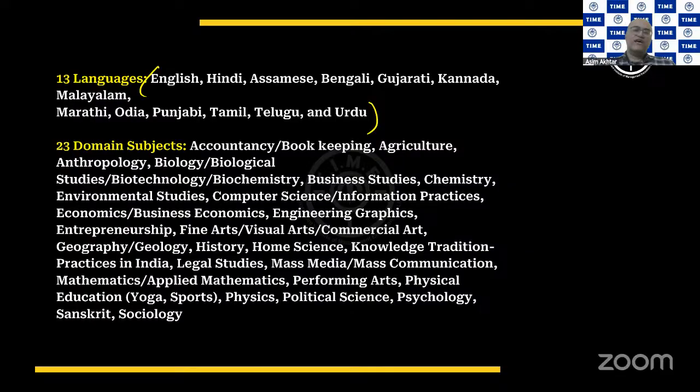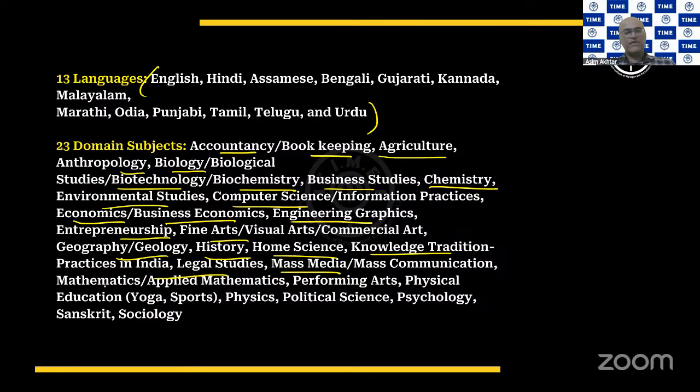It includes accountancy, bookkeeping, agriculture, anthropology, biology, biotechnology, biochemistry, business studies, chemistry, environmental studies, computer science or information practices, economics, business economics, engineering graphics, entrepreneurship, fine arts, visual arts, commercial art, geography or geology, history, home science, knowledge tradition practices in India, legal studies, mass media or mass communication.